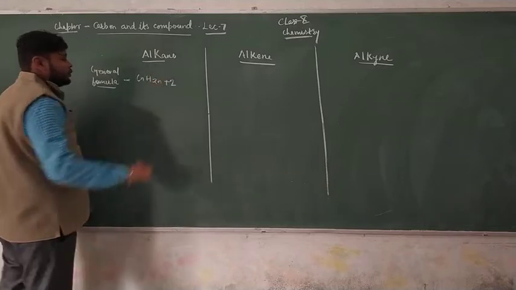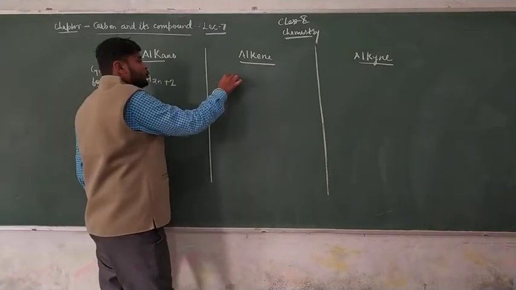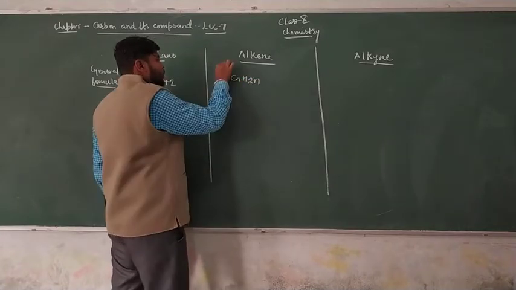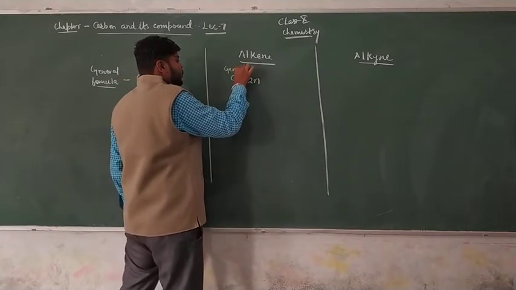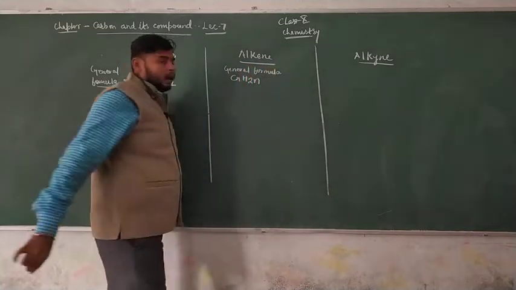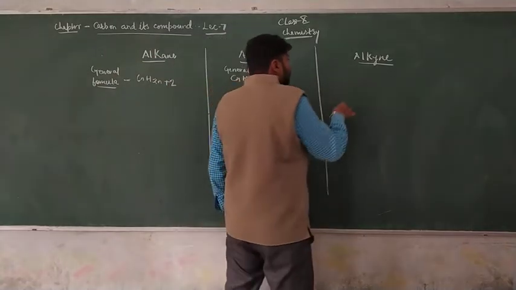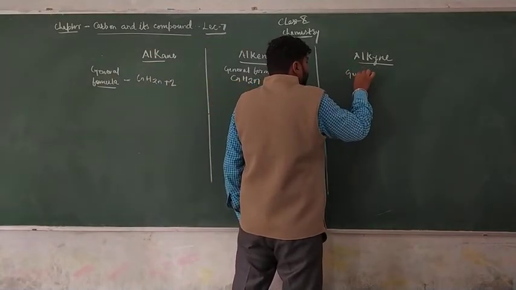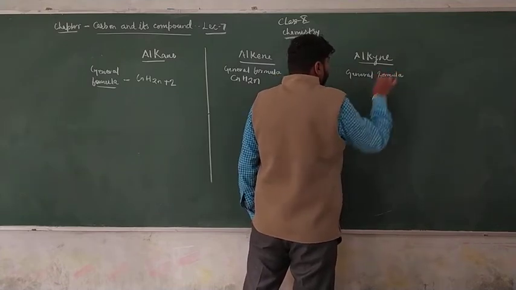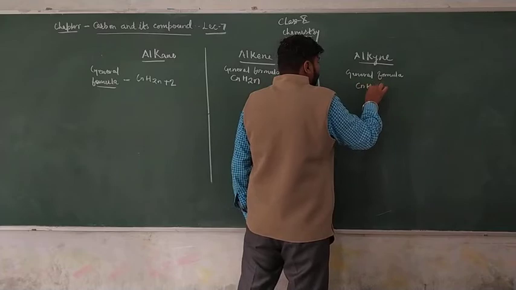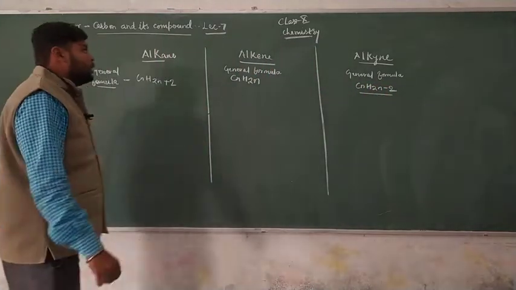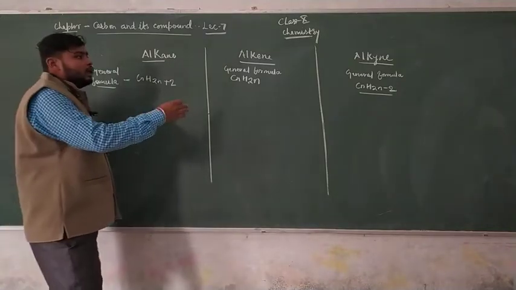And for alkyne, the general formula is CnH2n-2.